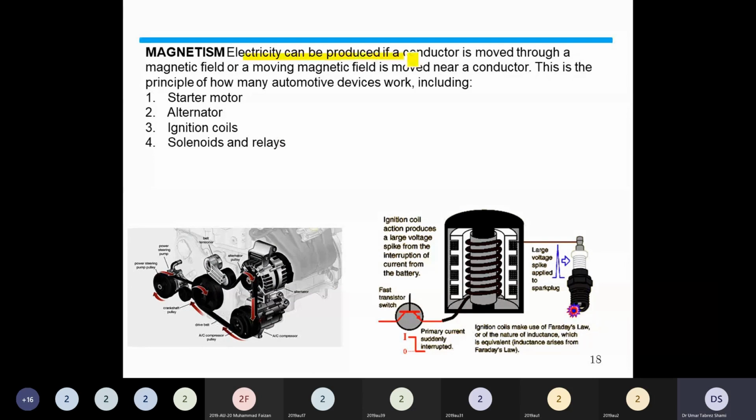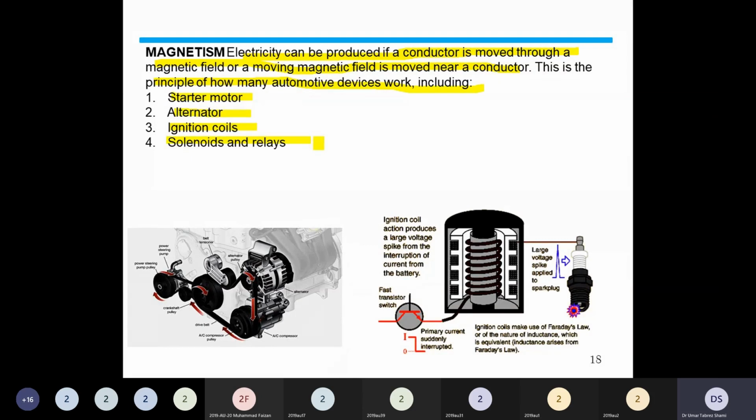Electricity can be produced if a conductor is moved through a magnetic field, or if a moving magnetic field is moved near a conductor. This is the principle of how many automotive devices work, including the starter motor, alternator, ignition coil, solenoid, and relays.